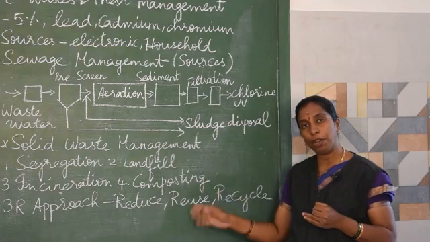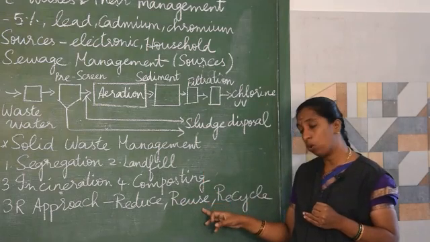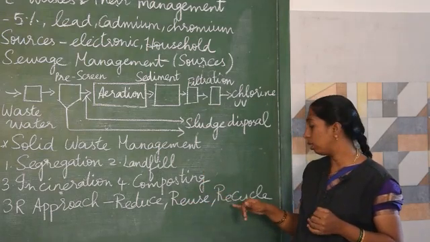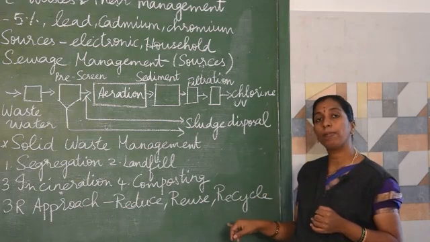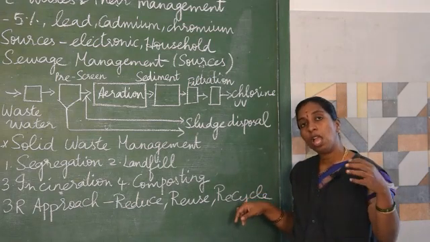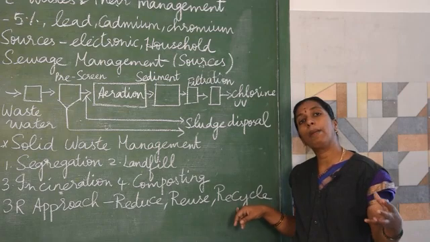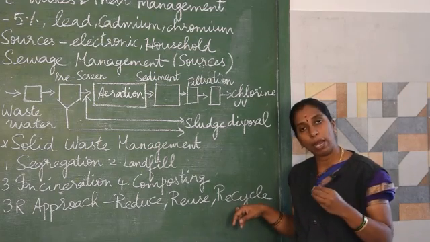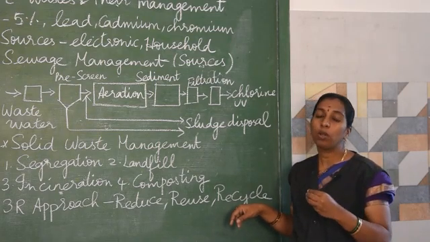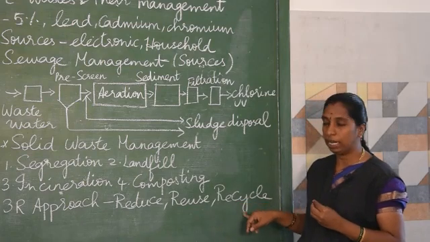Waste paper can be reused, that is called reuse. And the third one is called recycling. What are the possible items that can be recycled? All the biodegradable waste can be converted into compost, or it can be used as manure for the growth of the plants, that is called recycle.